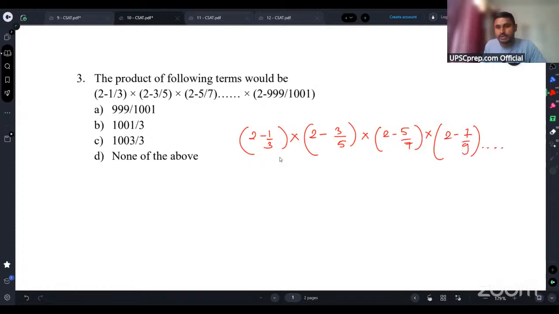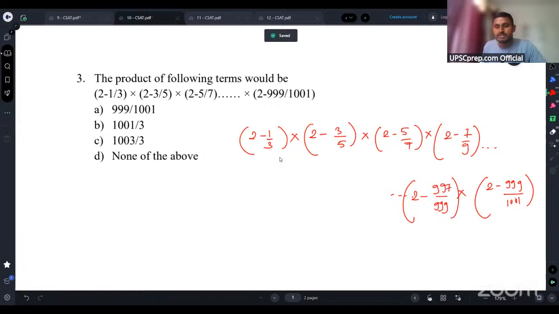And this will go on and on. And the last term which we have been given is, okay, the second last term I will write here, guys. It is 2 minus 999 by 1001. What will be the second last term, guys? It will be 2 minus this 999 would be here, right? And 997 would be at this position, right? So this is the second last term.